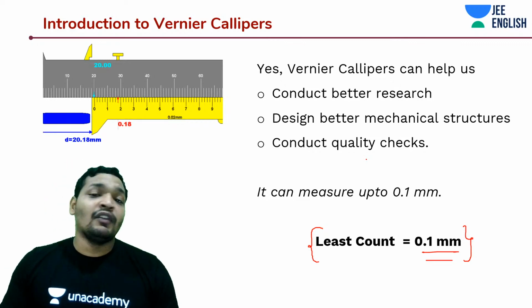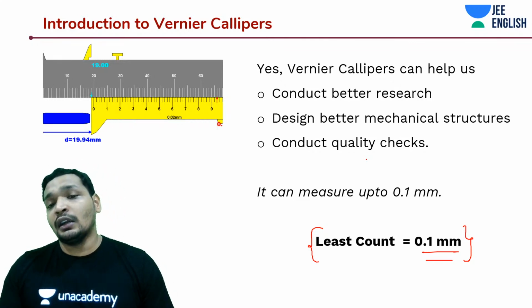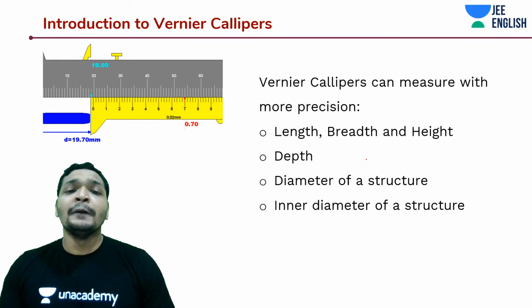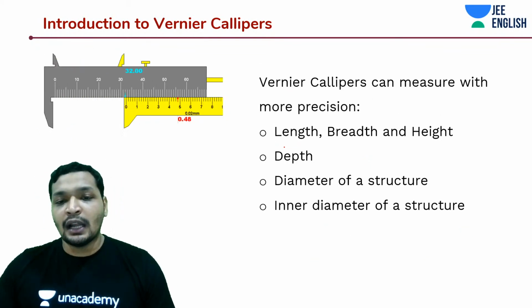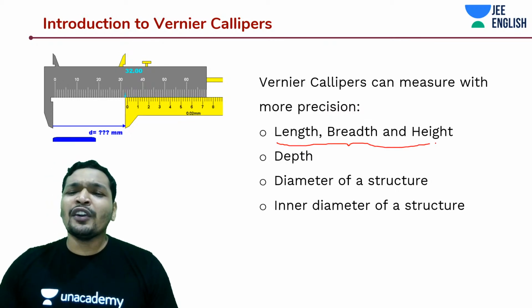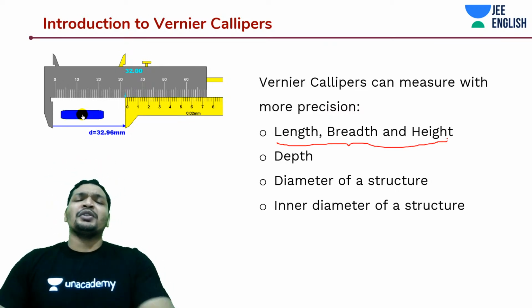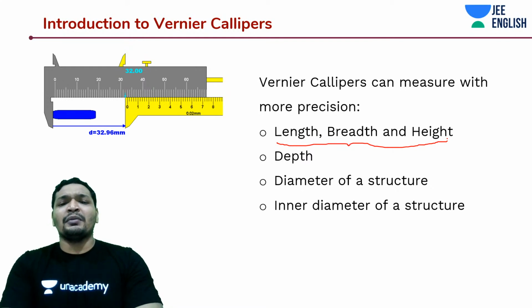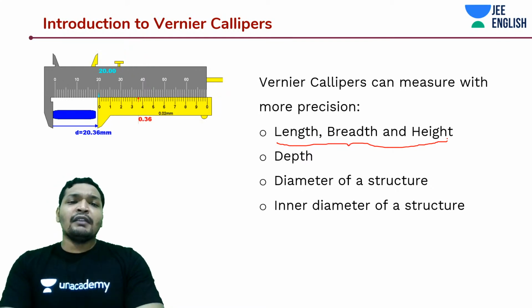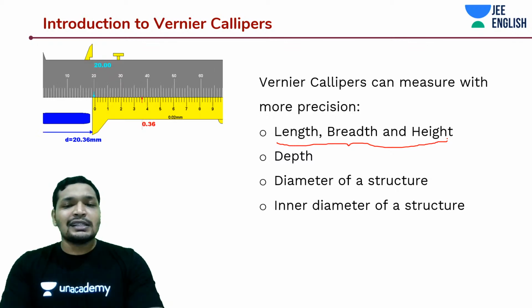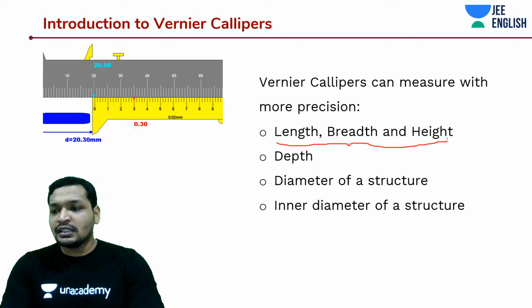So that being said, Vernier calipers is a very useful measuring instrument, and you can measure typically the length, breadth and height with more accuracy. So when we're talking about meter scale, we are probably only going to use it in a tailor shop, or maybe in a steel shop, where accuracy doesn't matter much. But when we are talking about Vernier calipers, it's a real engineering thing, guys. Like, it's a real engineering thing.